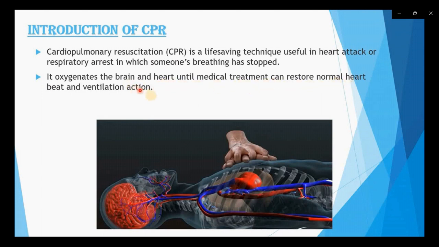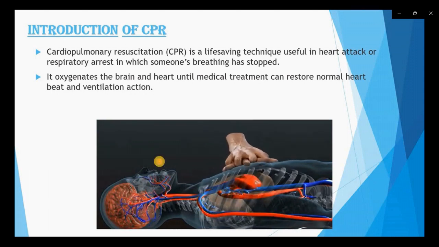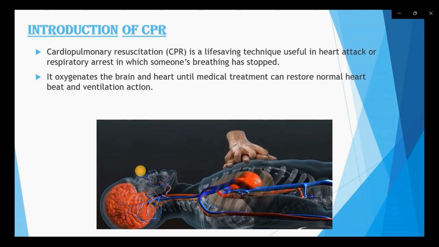Okay. So how does CPR work? When we perform CPR, as in this video you can see the person performing it, our brain starts getting oxygen. How does it start getting oxygen? Because we put pressure on our heart.